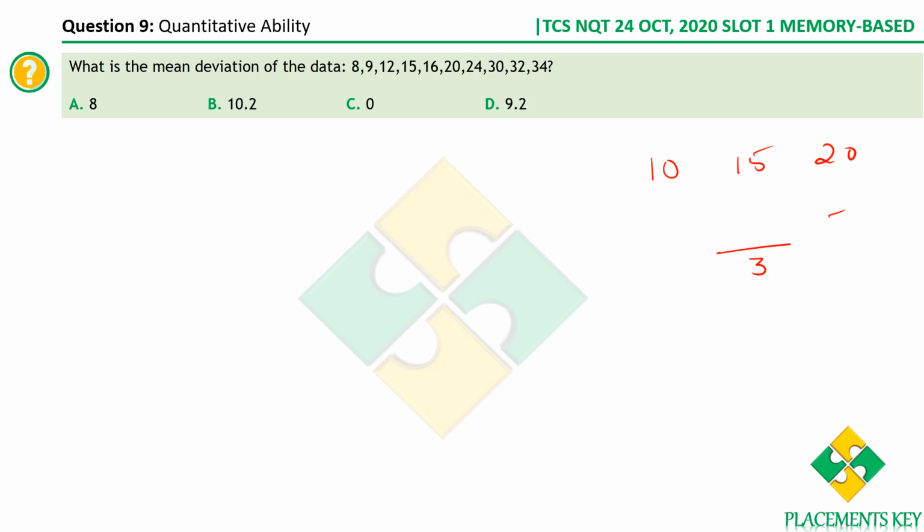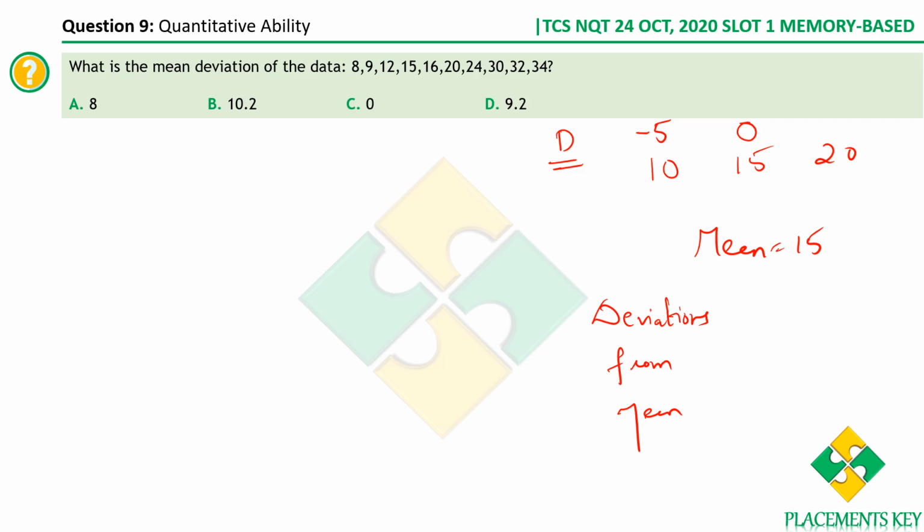Now you know the mean is 15. Let me write it here. Mean is 15. Now let's find the deviations from mean. Take the absolute values. 10 is 5 less than mean, so the deviation is minus 5. 15 is exactly equal to mean, so the deviation is 0. 20 is 5 more than mean, so it is plus 5.